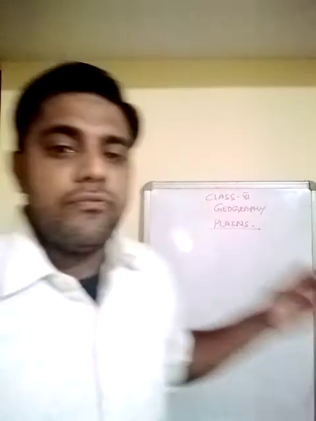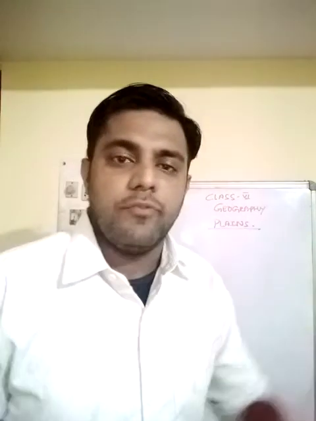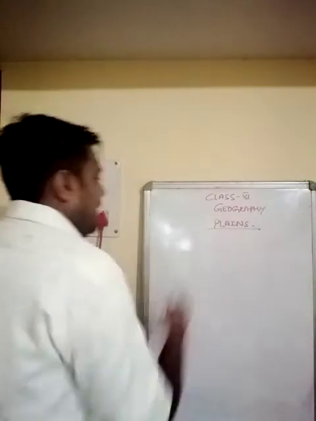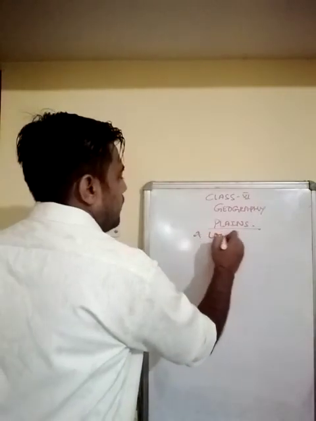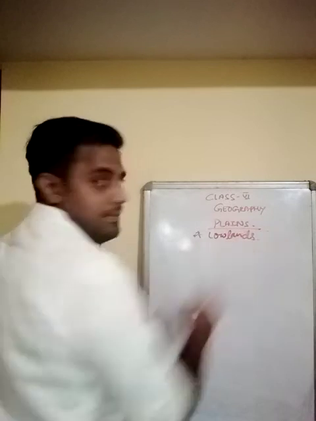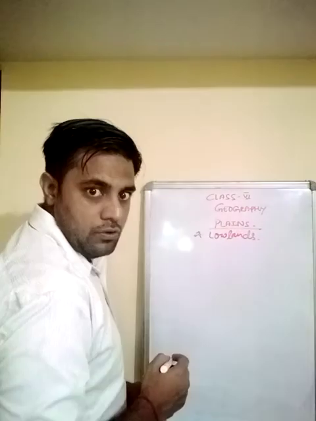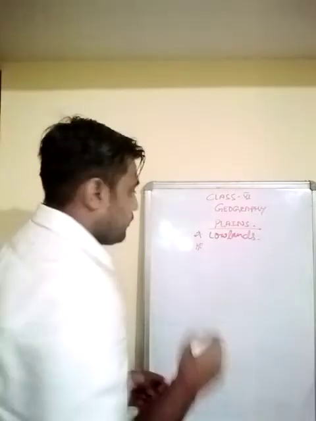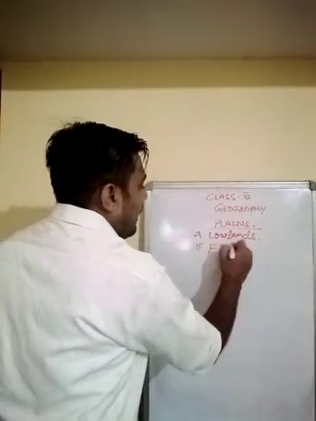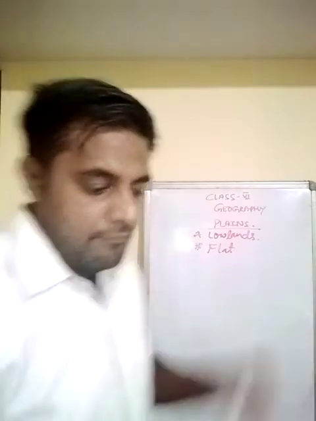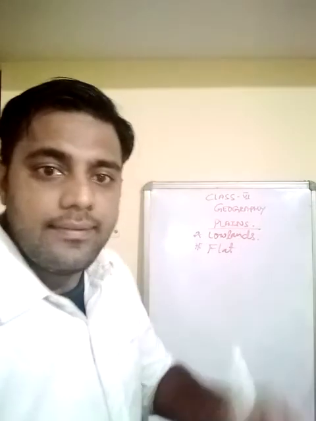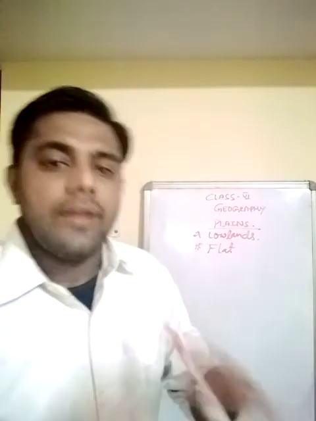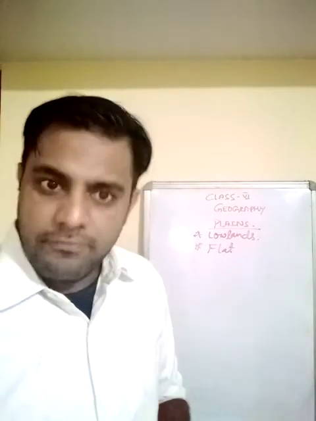Okay, now a few things that we need to learn about plains beforehand, before we move on with the chapter. First of all, plains are also known as lowlands. Secondly, plains are mostly flat. The terrain may be a bit rugged up and down, but on average, plains are mostly flat in structure.